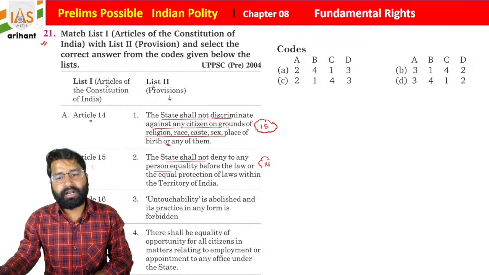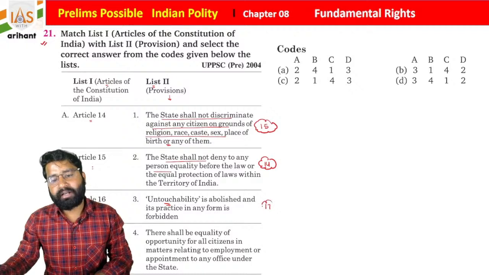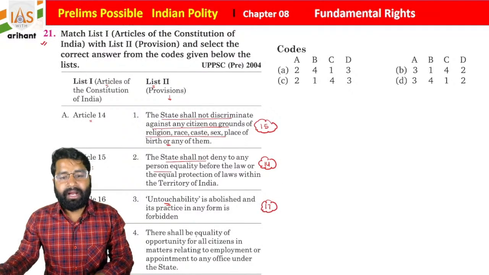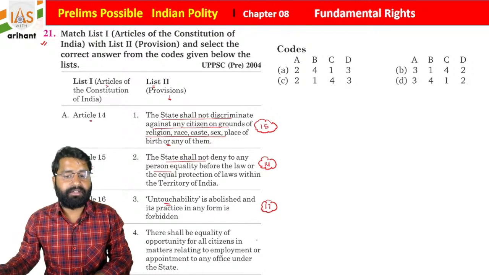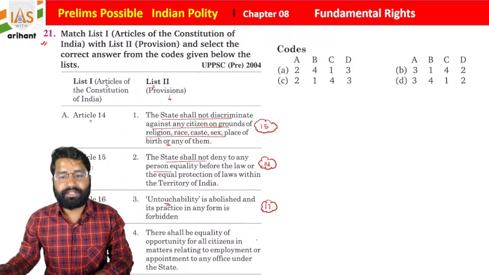This is included under Article 14 of the Indian Constitution. Untouchability is abolished and its practice in any form is forbidden. It is under Article 17 of the Indian Constitution. And there shall be equality of opportunity for all citizens in matters relating to employment or appointment to any offices under the state, students. So this was under Article 16 of the Indian Constitution.